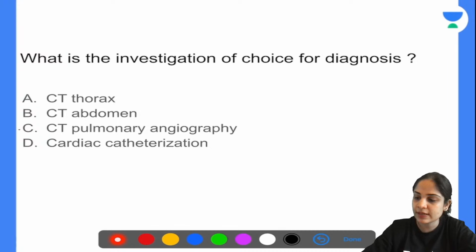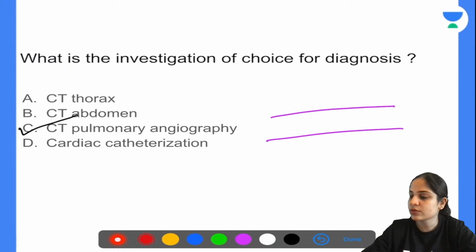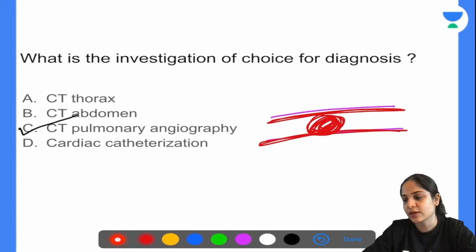Okay, the best way to diagnose this, you want to look whether the clot has gone into the blood vessel, correct? So, to look for the clot in the blood vessel, you have to look at the blood vessel. How do you look at the blood vessel? You have to do a pulmonary angiography for it. Okay, so that is the answer.